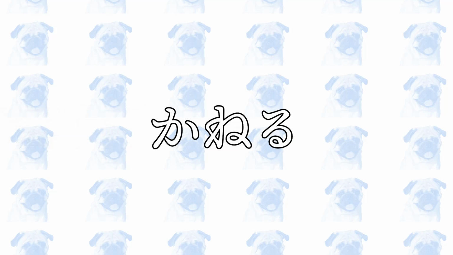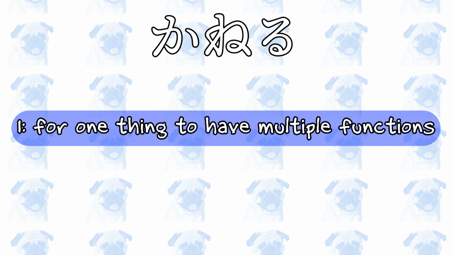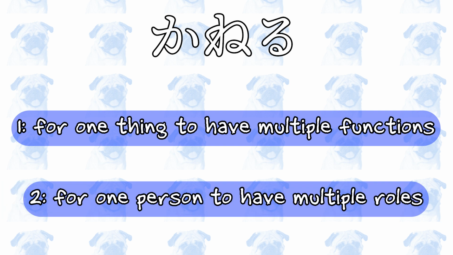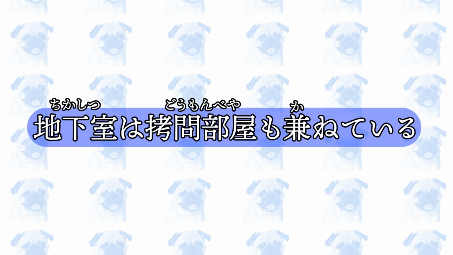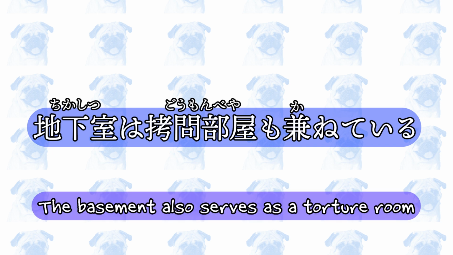In this video, you will learn how to use the verb 兼ねる in different ways. The verb 兼ねる when used on its own means for one thing to have more than one function or for one person to have more than one role. Here are some examples. 地下室は拷問部屋も兼ねている。The basement also serves as a torture room.